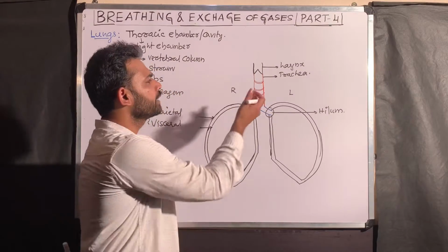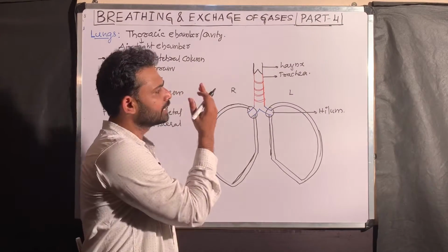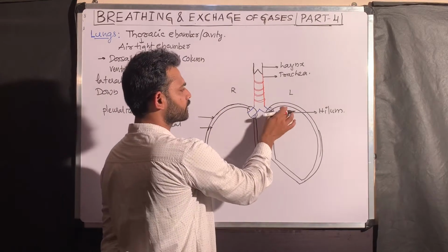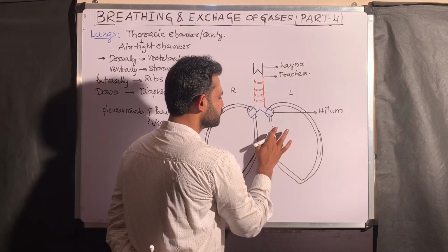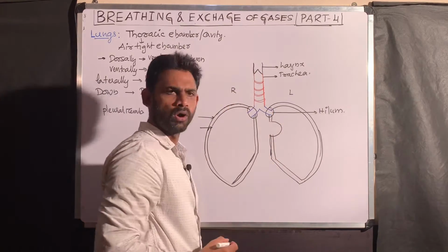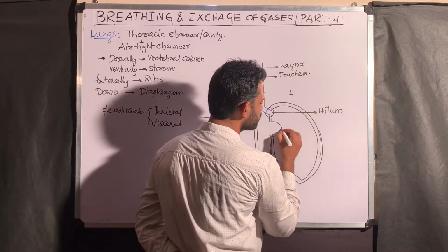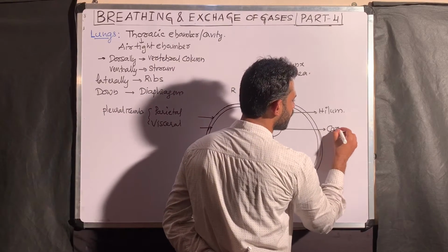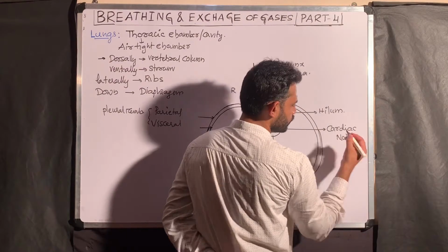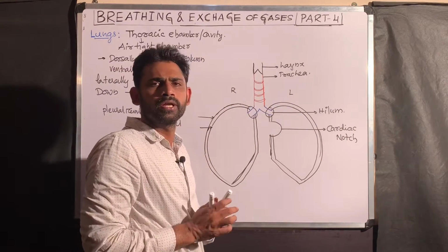Now the next point: if you look at the left lung below the hilum, there is a notch like this. What is this notch called? This is called the cardiac notch. What is the importance of the cardiac notch?